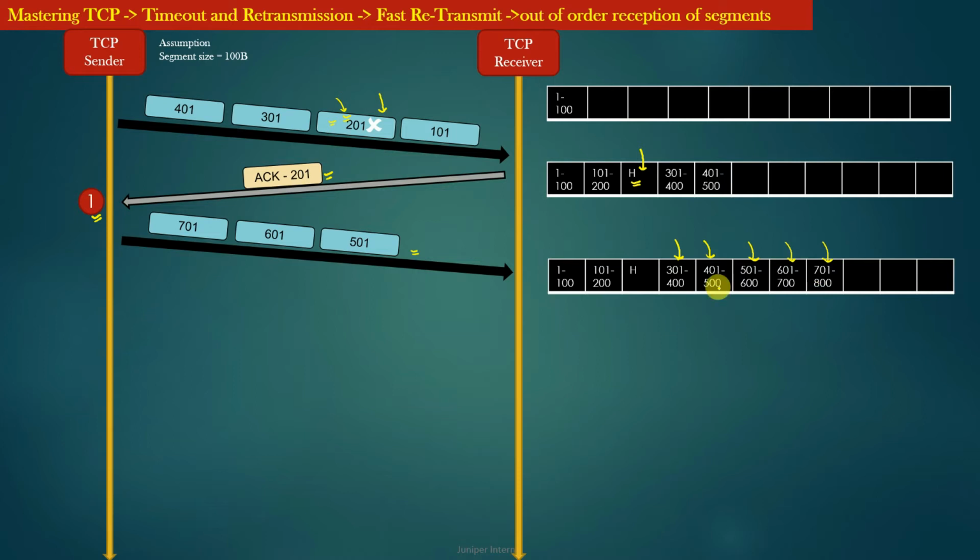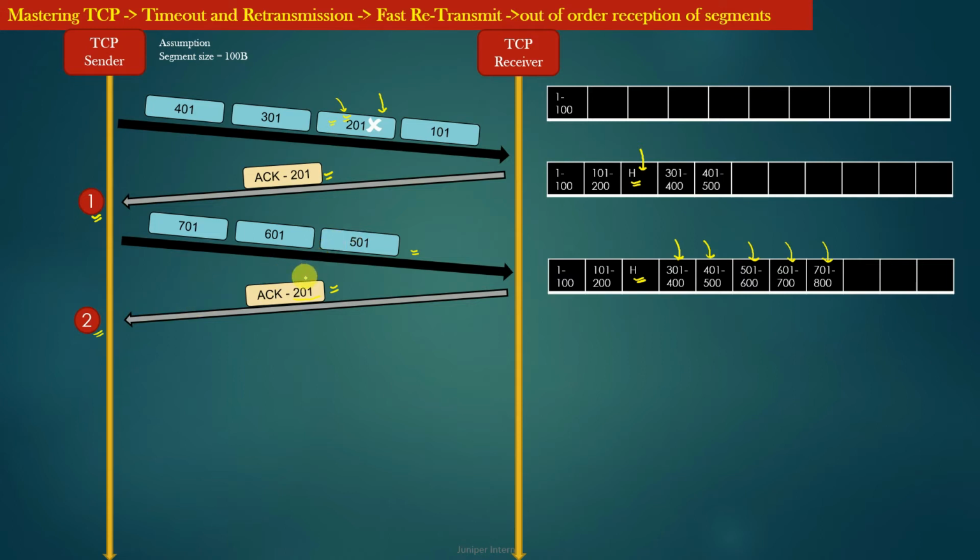But since there is still a hole in the receiving buffer of the TCP receiver, in an attempt to fill this hole, the TCP receiver generates an acknowledgement with acknowledgement number 201 only, right? So this is the second time that the TCP sender is receiving the acknowledgement with acknowledgement number 201.